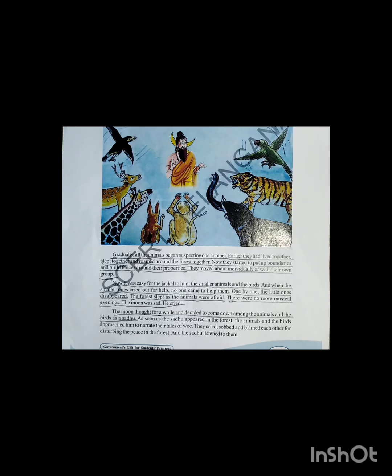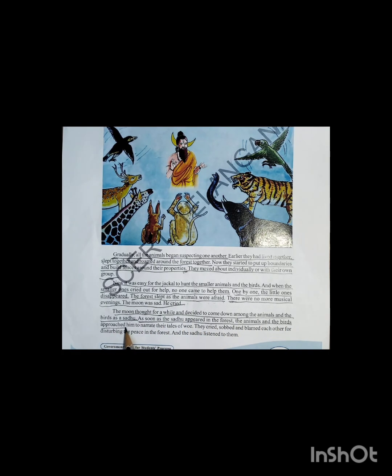So the moon thought, one day I have to get down to the forest. I have to speak with the animals. So in the form of the sadhu, the moon entered the forest. As soon as the sadhu appeared in the forest, the animals and the birds approached him to narrate their tales of woe.